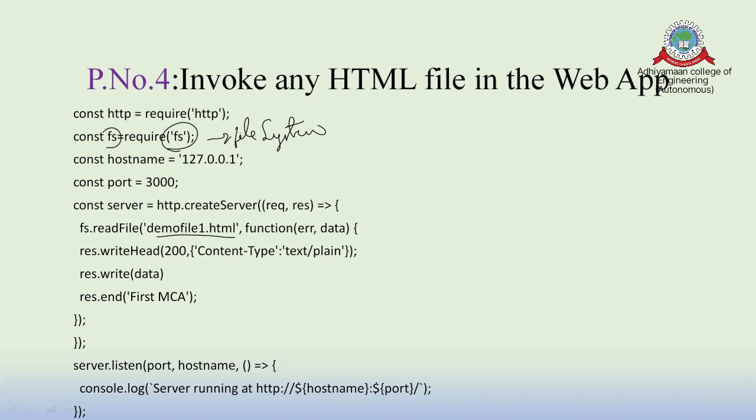So here, FS is an object, requiring the file system, with host number and port number. As usual, I'm creating the server and I'm going to invoke one function called readFile. It is of demo file.html. And I'm going to display the content, and I'm going to write the data and also First MCA in my web pages.